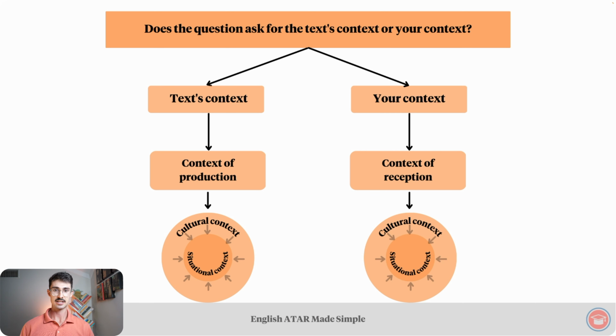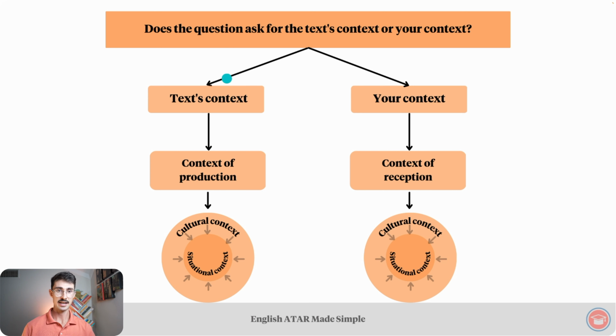If you understand the interrelation between these categories of context and these types of context, as I mentioned earlier in this lesson, you have a better understanding of context than 90% of people doing English ATAR. At this point, it's a really good idea to just try and soak up, absorb what this diagram is saying. So I encourage you to pause the video now, look at the diagram in the PDF study notes, and just make sure you understand the why.